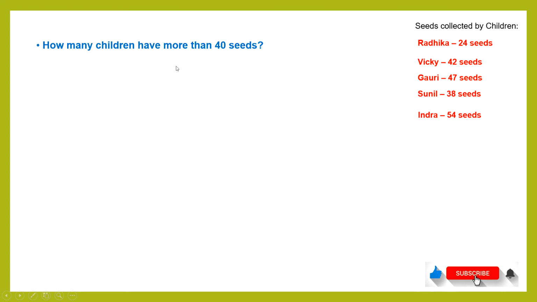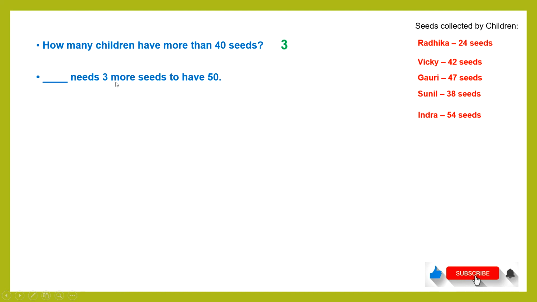Next question, how many children have more than 40 seeds? Now we have to compare 40 with the number of seeds each child has. So 40 is compared with 24. Radhika doesn't have more than 40, so we won't count Radhika. Vicky has 42 seeds. 42 is greater than 40, so we'll count Vicky. We'll count Gauri as well because she has 47. Sunil has 38, we won't count Sunil. Indra has 54. So we'll count Vicky, Gauri and Indra. Total 3 members have more than 40 seeds.